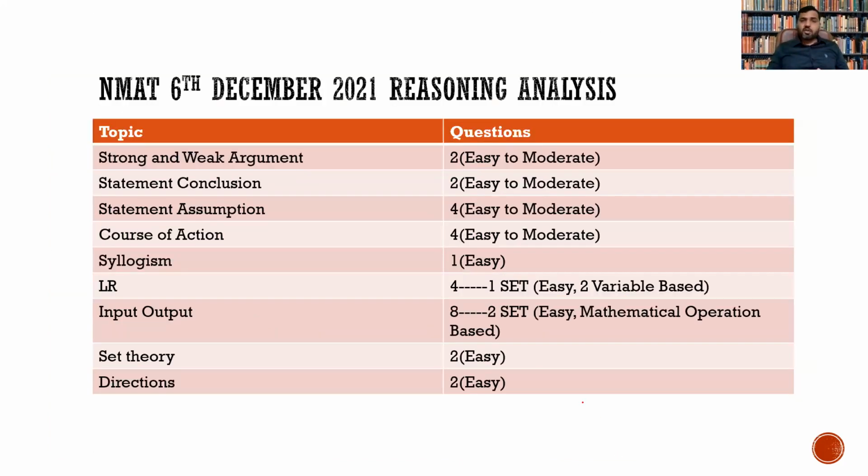Talking about the next section, which is reasoning. Again, we have 36 questions of reasoning. But if you talk about the chapter-wise number of questions, strong and weak argument, 2 questions, easy to moderate.